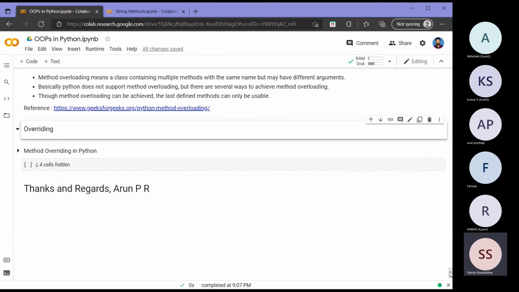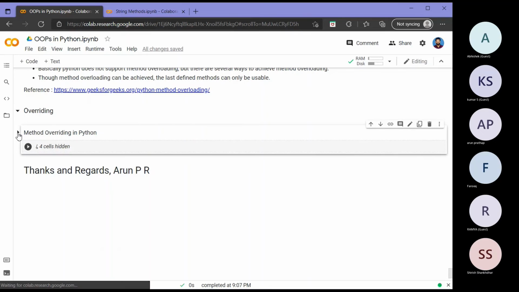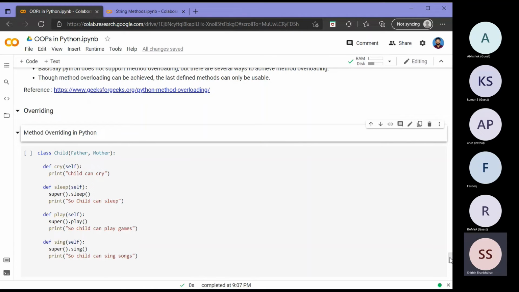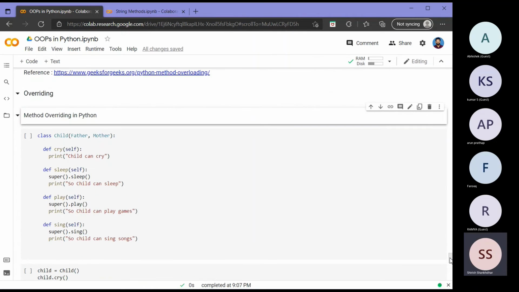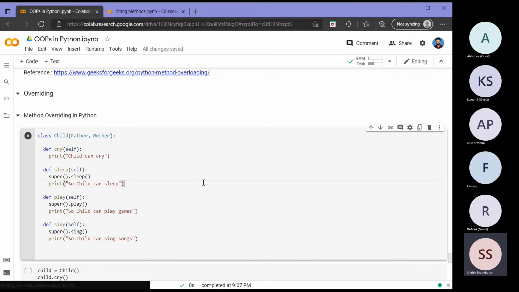Overriding means that, in our class example, I had defined that father can play, mother can sing, human can sleep, and the child can cry, right? So when the child called the play method, it gave me the printout father can play, and when I called child dot sing, it gave me mother can sing, and child dot sleep gave me human can sleep.